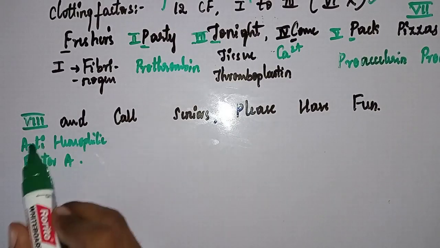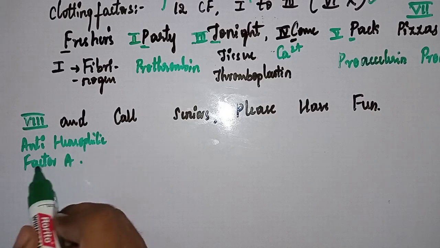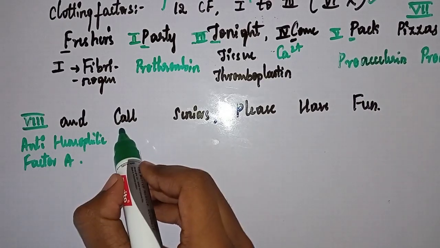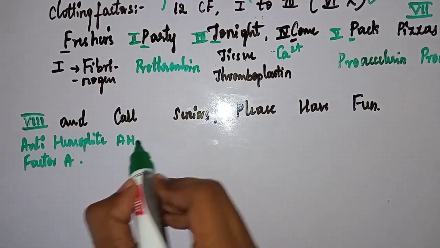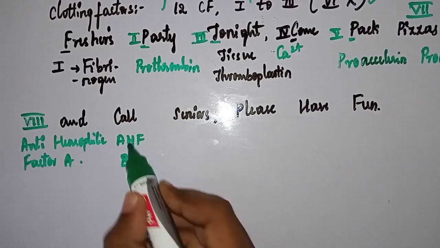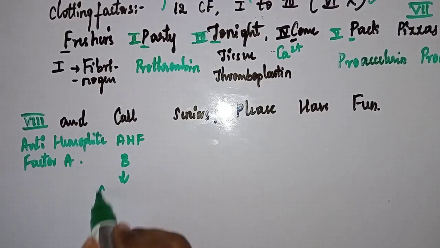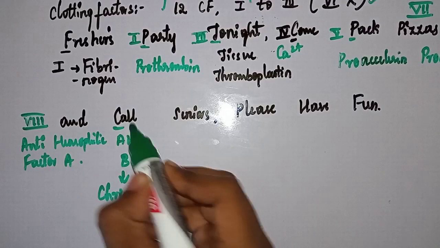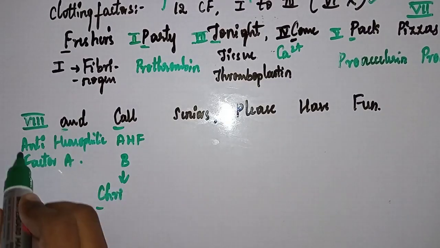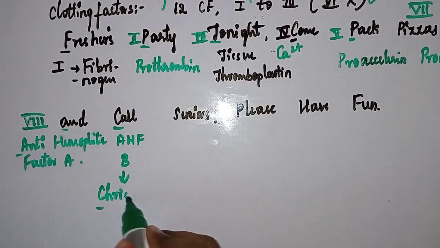Clotting factor 8 is anti-hemophilic factor A. Clotting factor 9 is anti-hemophilic factor B. This is also called Christmas factor, that's why C. Christmas factor.